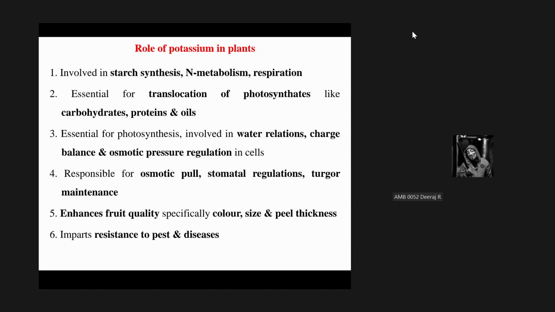Yes, sir. Sir, phosphorus helps in energy storage and transfer. Okay. Then it acts as an energy currency of plants. Very good. It is a constituent of nucleic acids, phospholipids, phytin, etc. And it helps in early development of root. Very good. And growth of the seedlings. Very good.